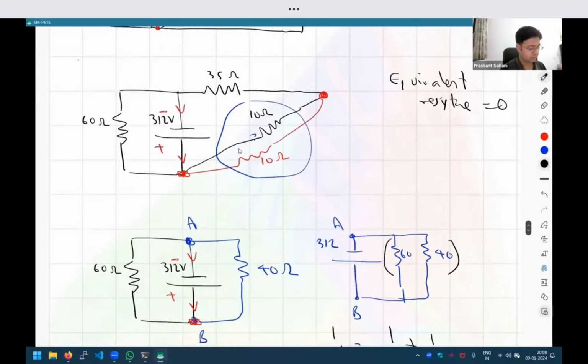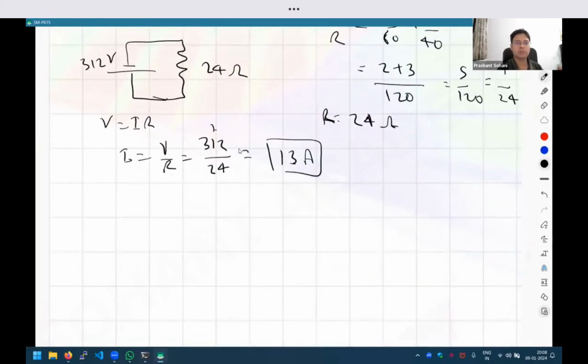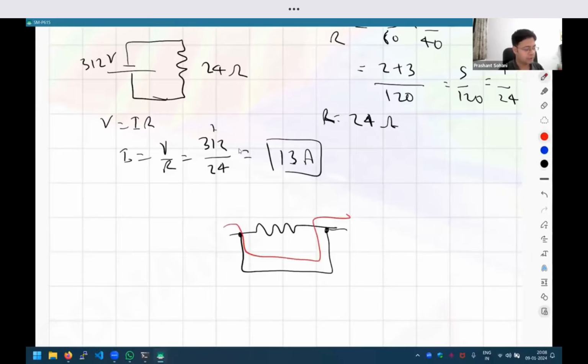See, in general, what current tries to do is take the path of least resistance. Have you heard this term, the path of least resistance? If you are presented with two options, one easy, one hard, your natural tendency is to take the easy path, right? So if you have one resistance like this and there is a short circuit like this, the current will always try to flow entirely in this direction. There will be zero current along the resistance. So no current will flow here. All the current will go like this. So you can think that the resistor is not there at all. That is why we can completely remove it from our diagram.